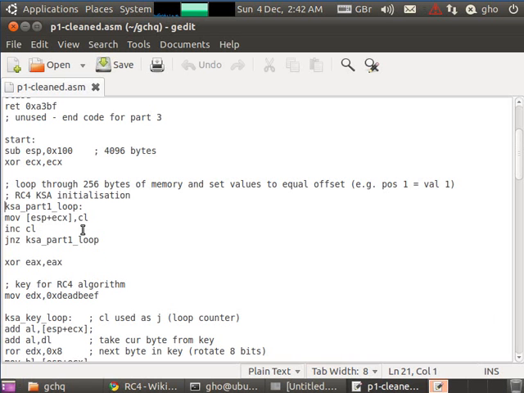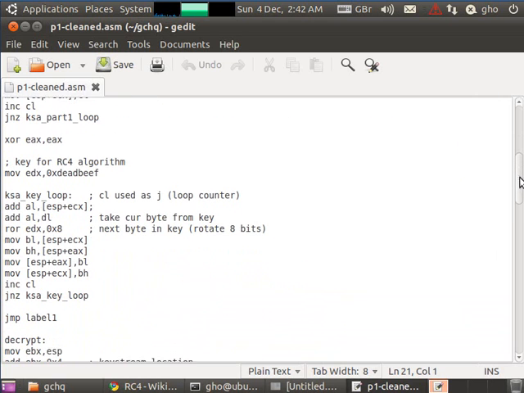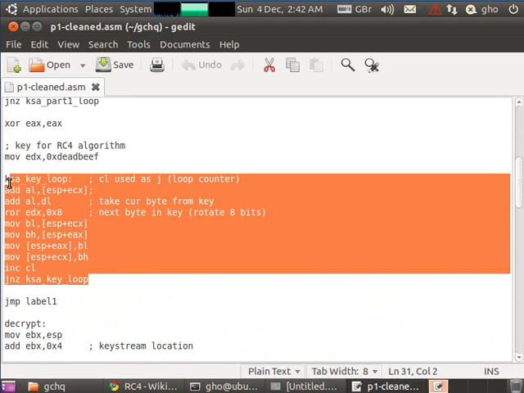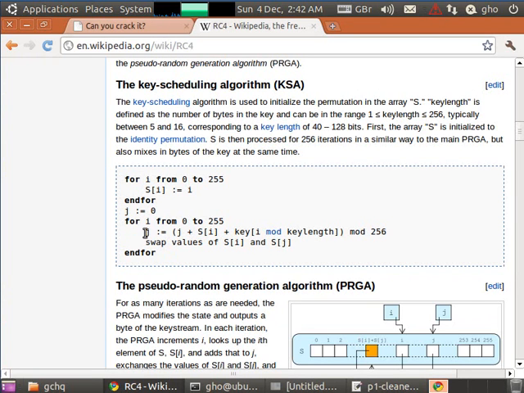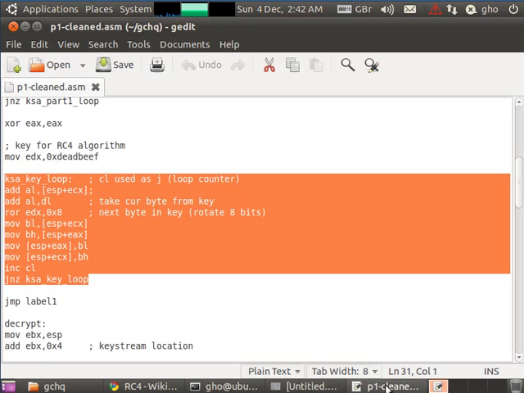There's the first loop. Now if we scroll down, here's a second loop, and if you study it in detail, it does more or less the same thing as this bit here. So we can theorize now that this is the RC4 algorithm. The question is, what is the data, and where is it coming from, and what does it contain when we decrypt it? To figure that out, we're just going to follow the code through to the next step.